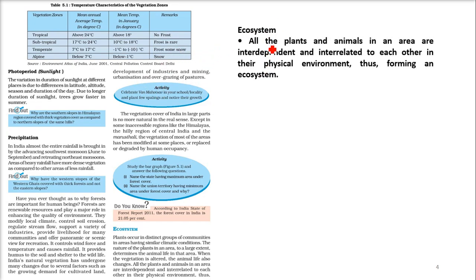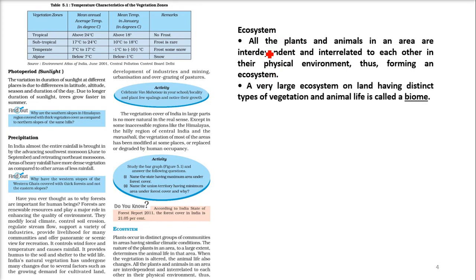Then what is an ecosystem? Let me formally define the ecosystem now. In an ecosystem, all the plants and animals in an area are interdependent. It means if you have a plant, there is a food chain. If a plant or a tree is there, then some herbivore animal is going to eat it. Some carnivore animal is going to eat this herbivore animal. So they are all interdependent. Even when these animals die, they will give manure to the soil, and again the plant can grow. So there is a kind of interrelation or interdependency between these plants and animals, right?